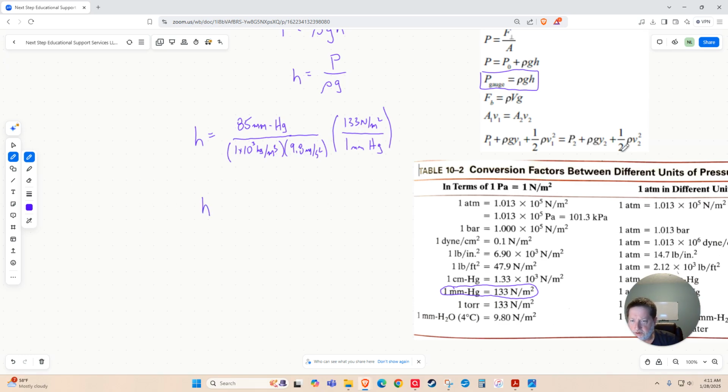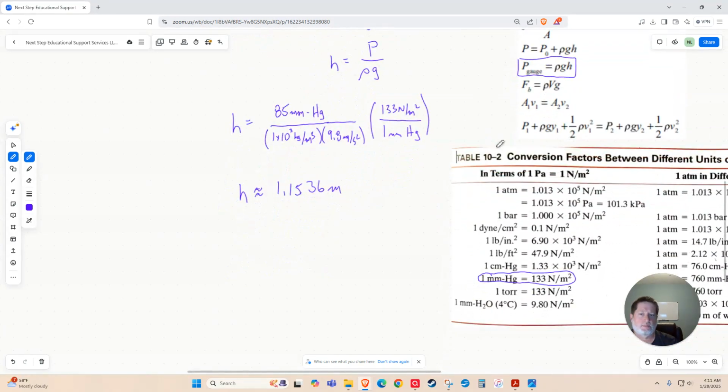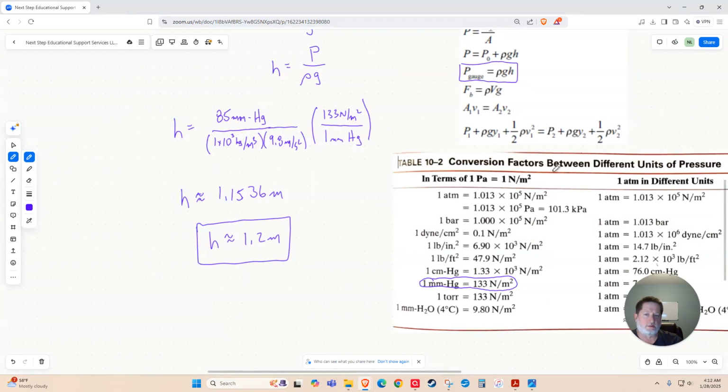So your calculator should have produced a number similar to 1.1536-ish. Again, this is approximate meters. Given our significant figures of 2 here, we're going to round this to a more appropriate precision of about 1.2 meters, which checks with our mental math. That's a reasonable number. And this problem is done. We're on to the next.